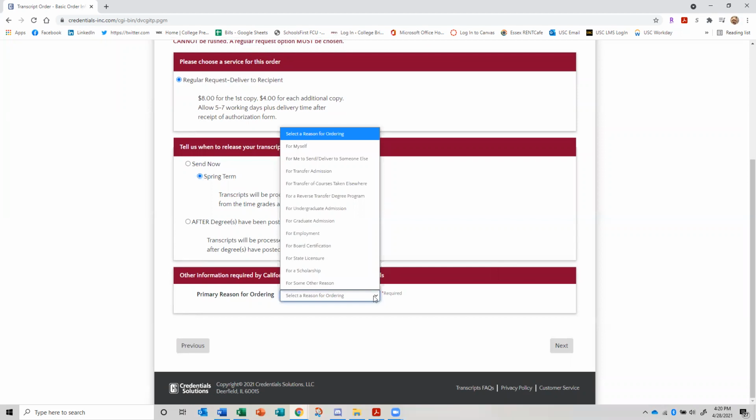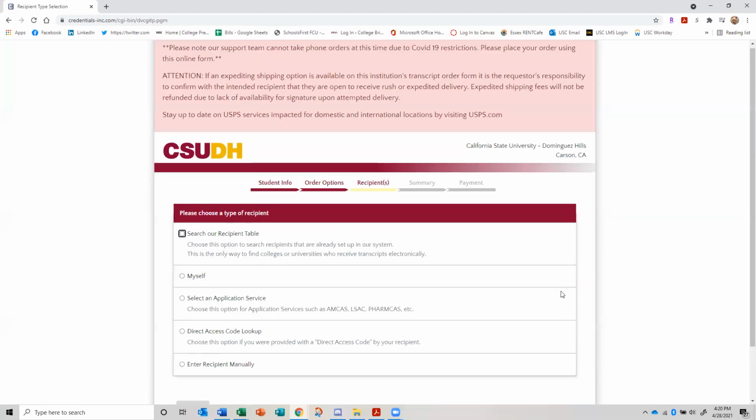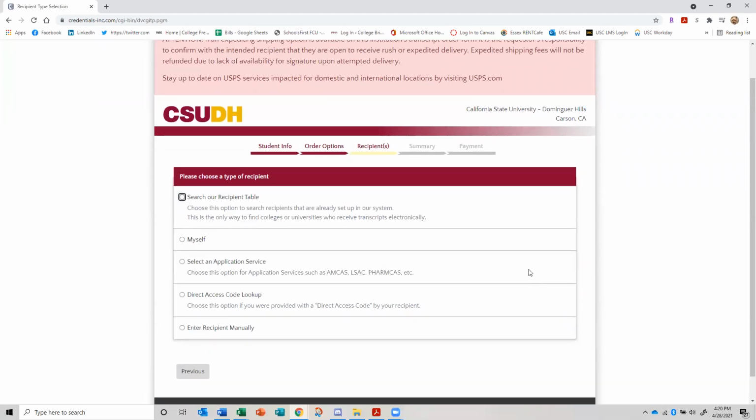Primary reason for ordering. So we are going to select this one for undergraduate admission, because we are sending this to your college. So undergraduate admission is for, you're going to be a freshman in college. That's at a 4-year, a 2-year, public, private, community college, out of state, whatever. Okay, but everybody's going to be undergraduate admission. Let me go next. Okay, and then who are you going to send your transcript to?